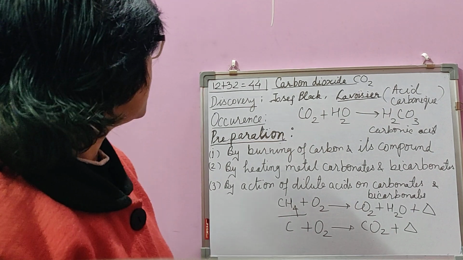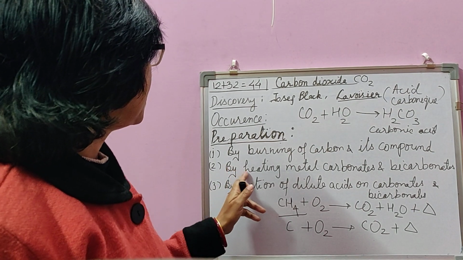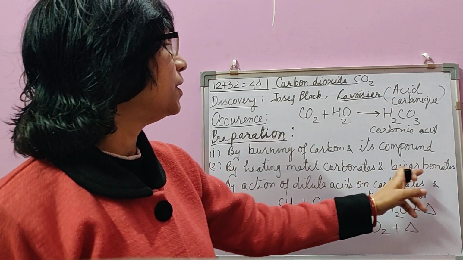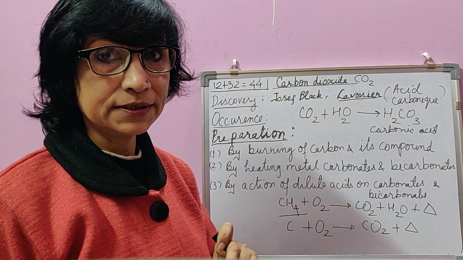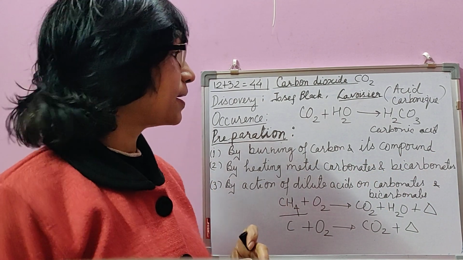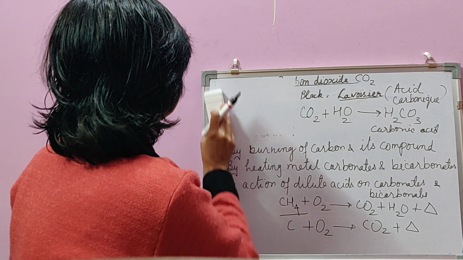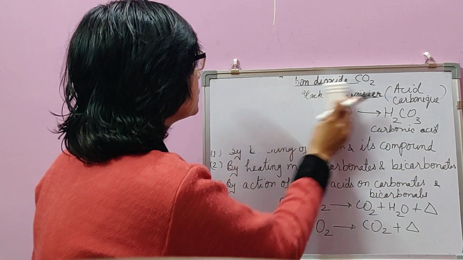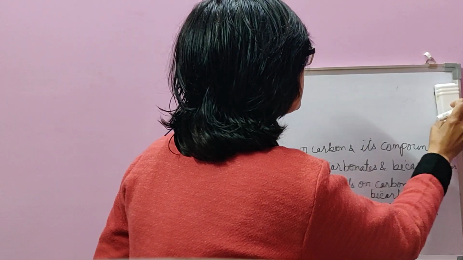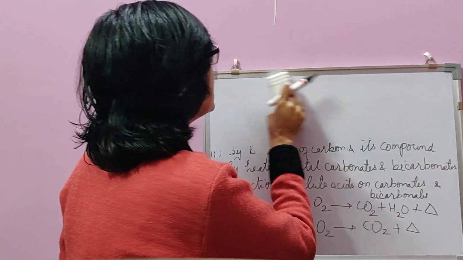Then another method of preparation of carbon dioxide is by heating of metal carbonates and bicarbonates. When we heat metal carbonate and bicarbonate, then also carbon dioxide is produced. Let's take certain examples.